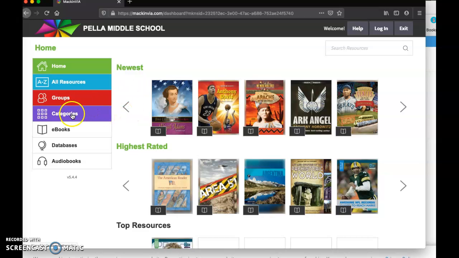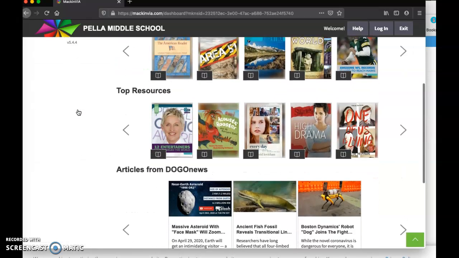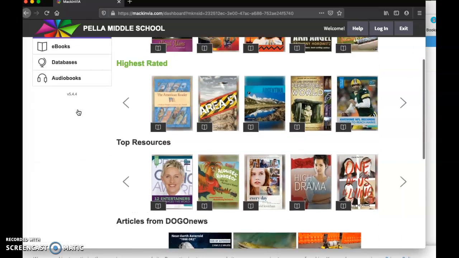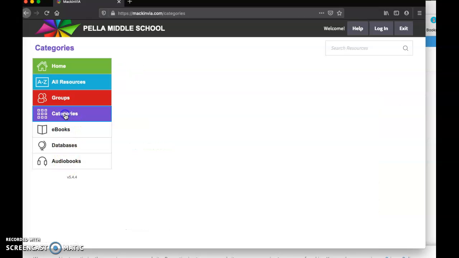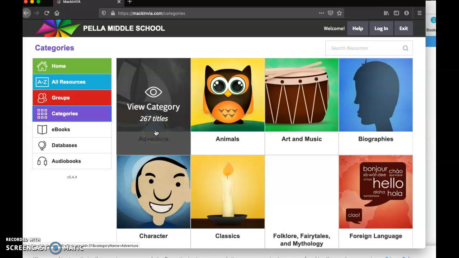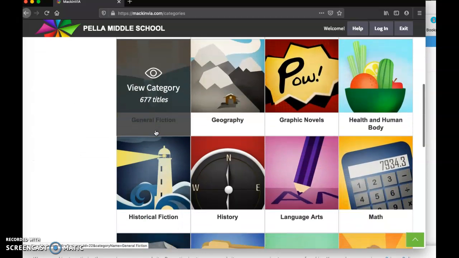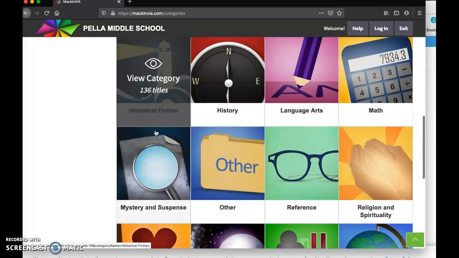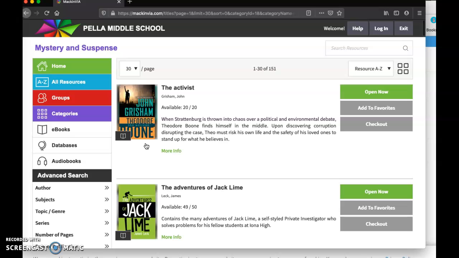And then over here, you can click on Categories if you want to, or you could browse through these if you find something that might be of interest to you. But just click on one of these either categories. You can click on ebooks, or if you want an audiobook, you can do that. Click on Categories here. I'm just going to click on Categories, and you can see there's a wide variety of them right here. So pick out kind of what you're interested in. So if I wanted a mystery book, I would click on this Mystery and Suspense right here.